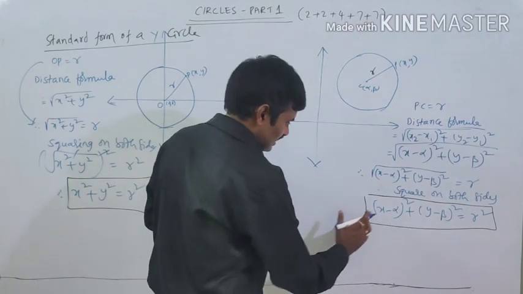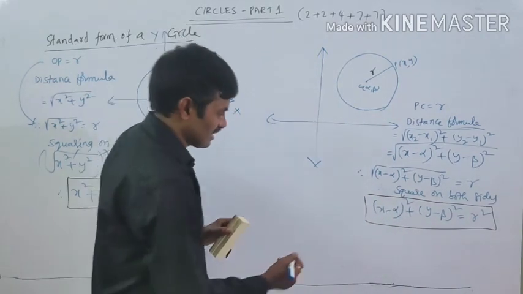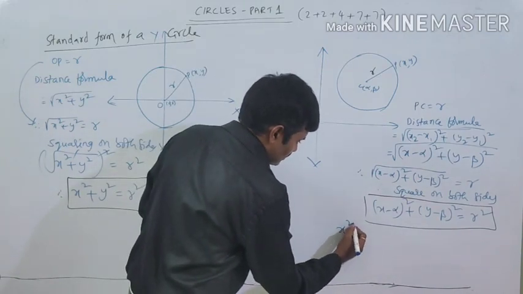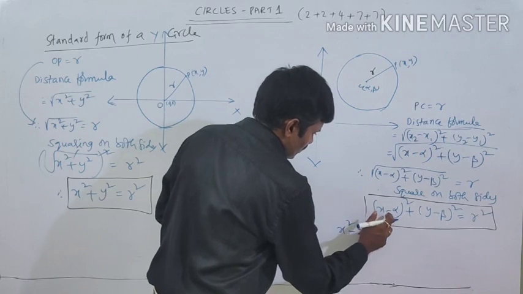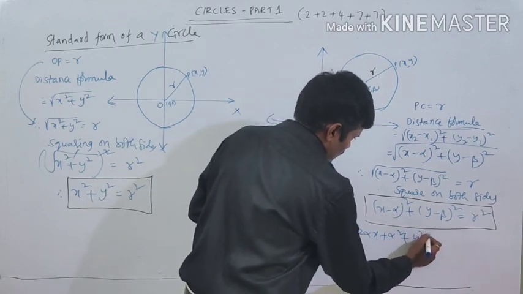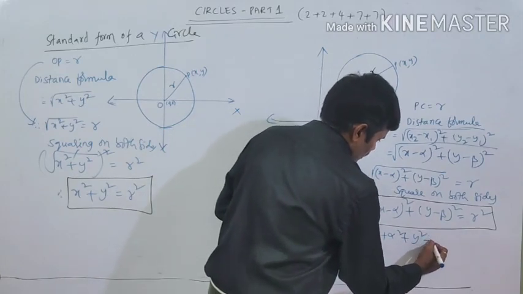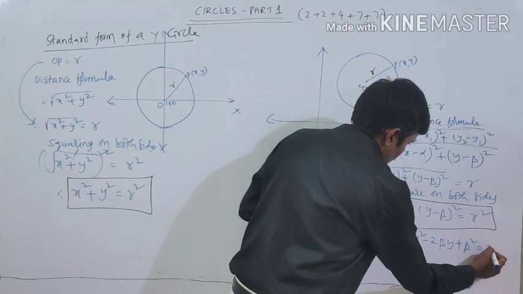By applying the a minus b whole square formula, we can write x square minus 2 alpha x plus alpha square, and with the same formula, y square minus 2 beta y plus beta square is equal to r square.